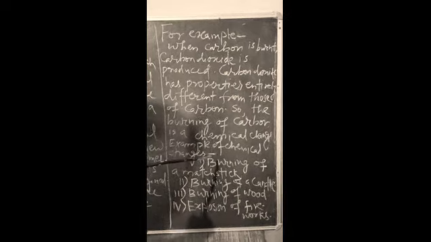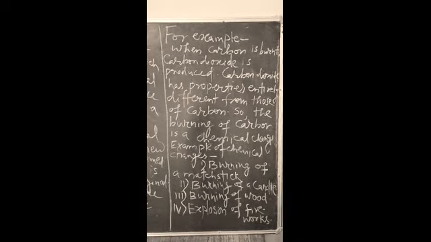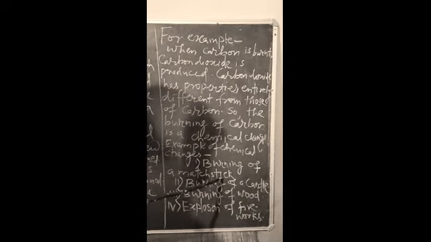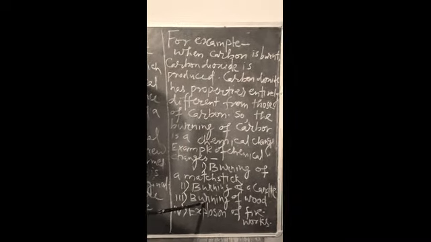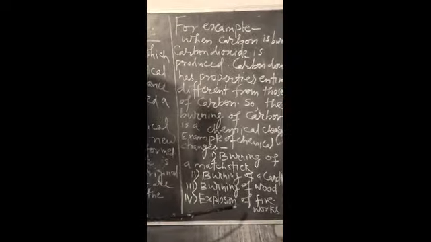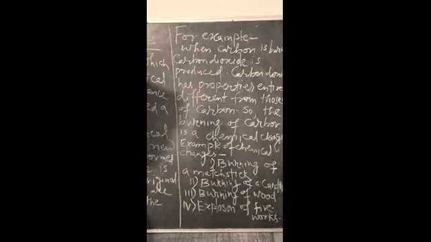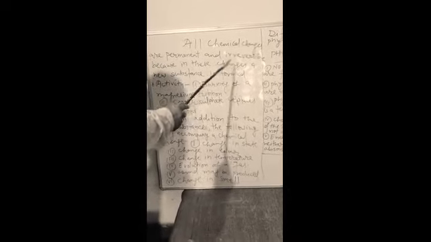There are many more examples of chemical changes we can include. Burning of a matchstick, burning of a candle, burning of wood, explosion of a firework, all are chemical changes. All chemical changes are permanent and irreversible because in these changes a new substance is formed.